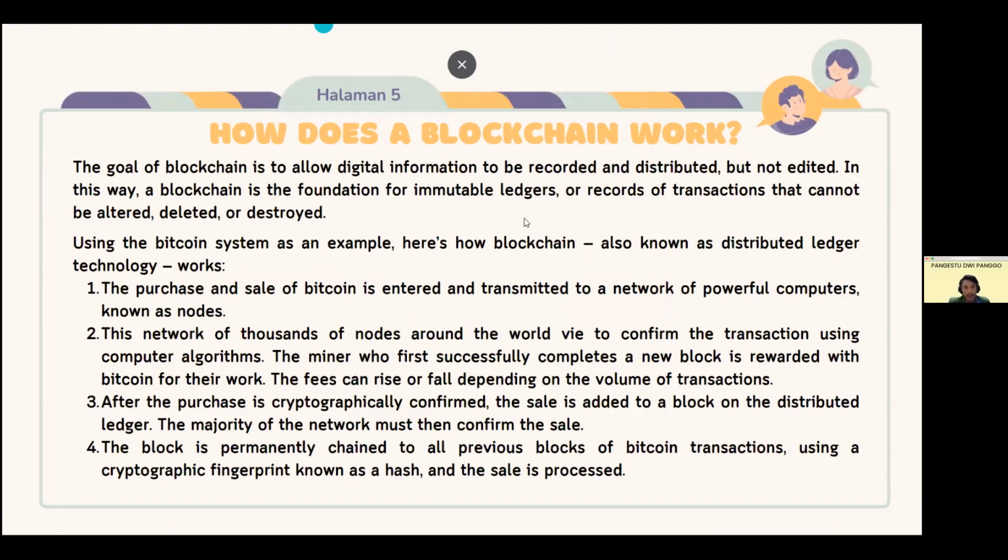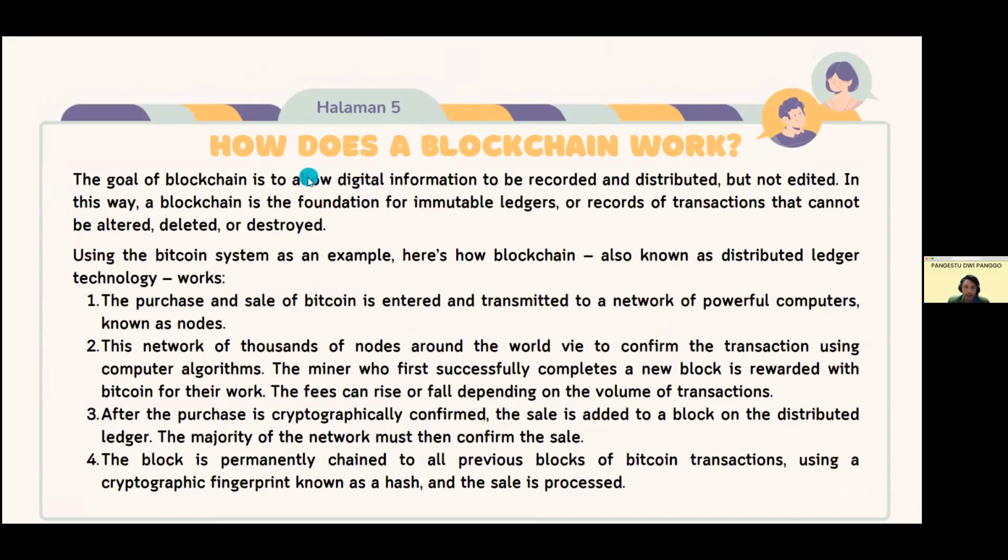Yeah, I will explain how a blockchain works. The goal of blockchain is to allow digital information to be recorded and distributed, but not edited. In this way, a blockchain is the foundation for immutable ledgers, or records of transactions that cannot be altered, deleted, or destroyed. Using the Bitcoin system as an example, here's how blockchain, also known as distributed ledger technology, works.